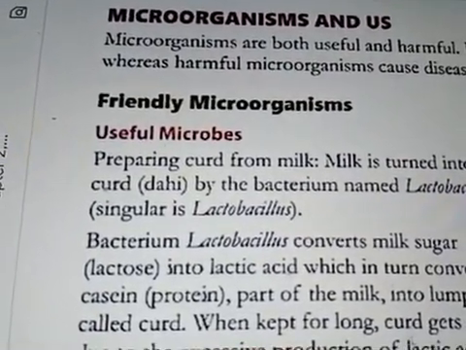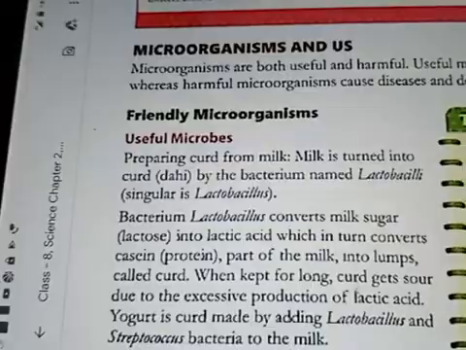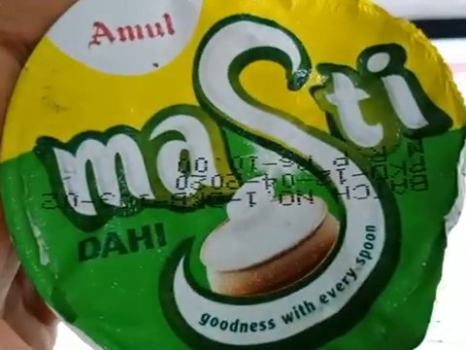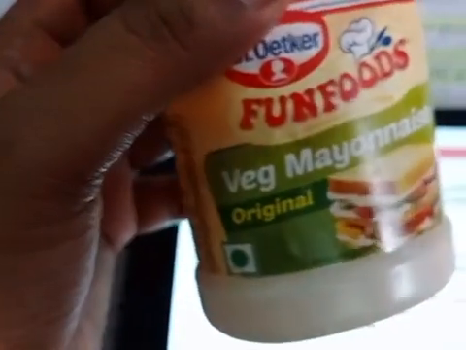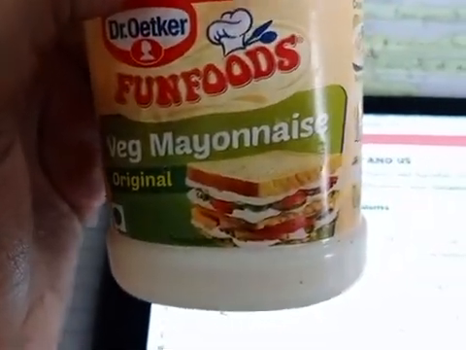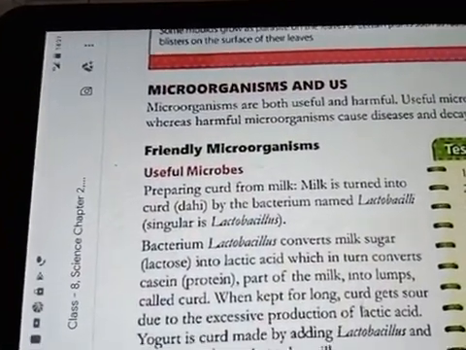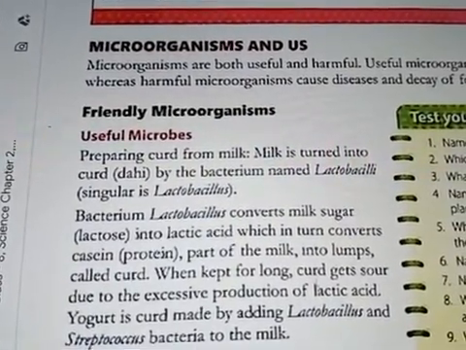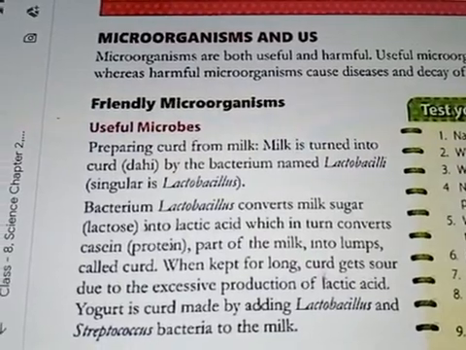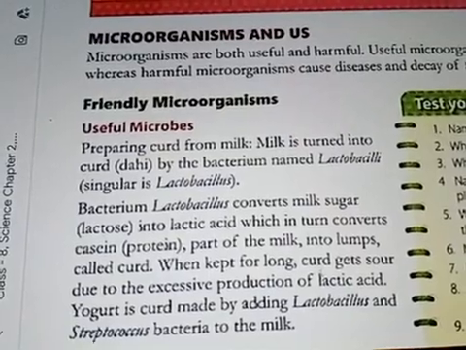In this we can take so many examples. For example, curd we can take, that is Amul Masti. Curd is also called dahi. And one more example I am taking is the example of veg mayonnaise. Now these are examples of microbes. Why are these examples of microbes? Because they help in the formation of things, and because these microbes are friendly to us, they won't harm our bodies.